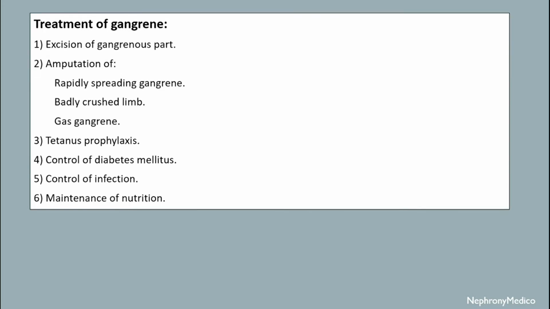Treatment of gangrene: the excision of gangrenous part, amputation of rapidly spreading gangrene, badly crushed limb and gas gangrene. Tetanus prophylaxis, control of diabetes mellitus, control of infection and maintenance of nutrition.